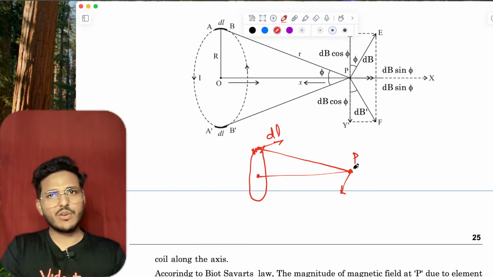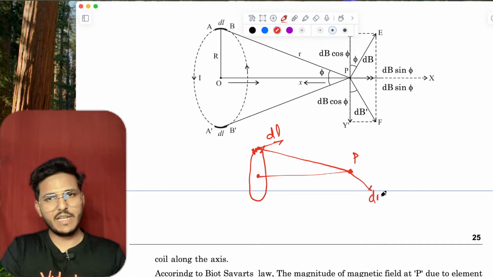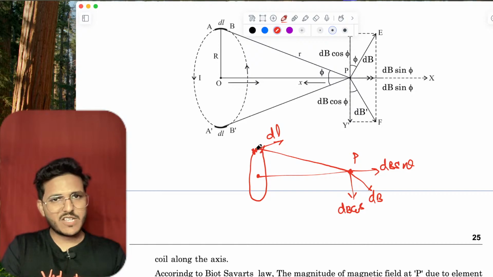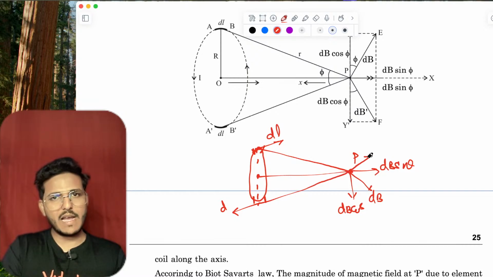All right. So I have two components: one dB sin theta, and this is dB cos theta. In the same way, this dl is exactly opposite. If you are here, then the direction of dB is in this way. This is also dB, then this is dB sin theta, and this is dB cos theta.